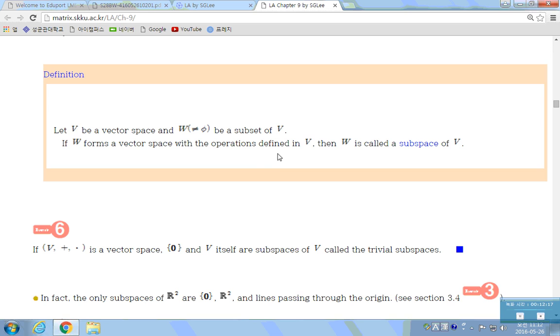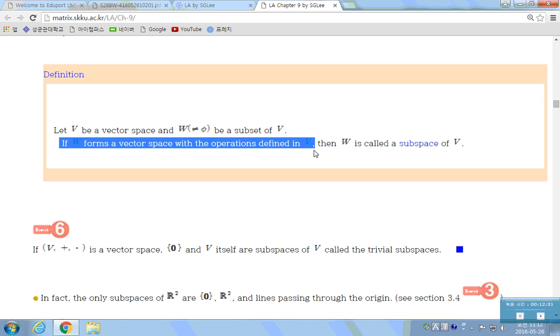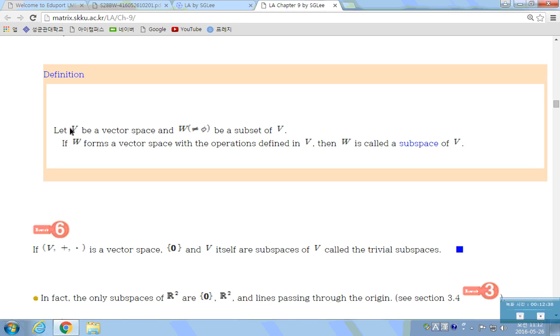Now, next, subspace. Let V be a vector space and W be a non-empty subset of V. Then, if W forms a vector space with the operations defined in V, then W is called a subspace of V. The important thing is, V is a vector space, so it has two operations that satisfy 10 properties.